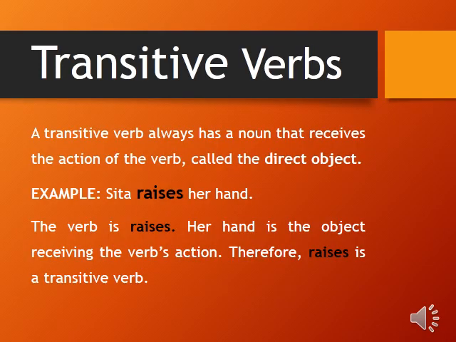Now the question arises: what is transitive verb? Transitive verbs are those verbs that receive the action of the verb and it contains the direct object. For example, Sita raises her hand. So Sita here is noun and raises is here your verb and object is your hand. So this hand which is an object is receiving the verb's action and raises then is called a transitive verb.